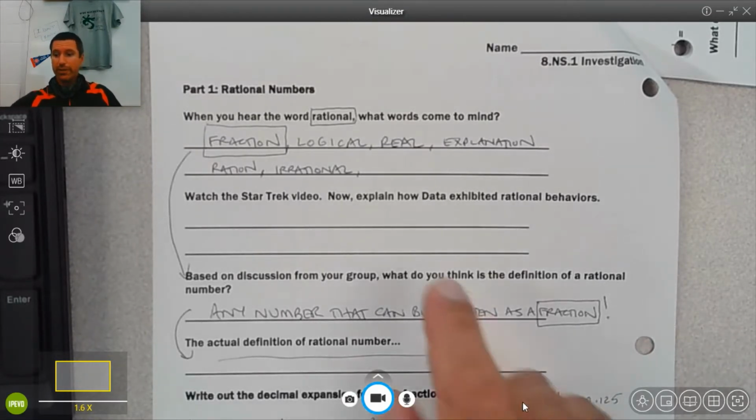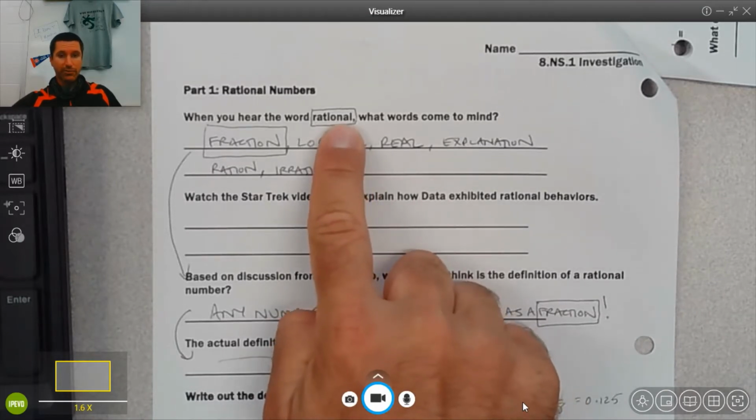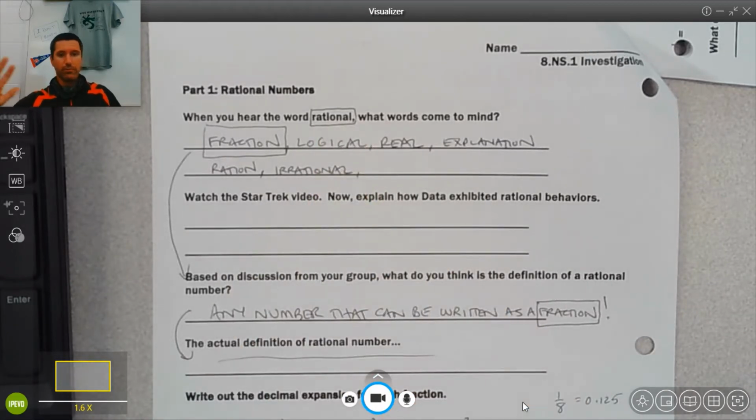First, we talked about what the word rational means in any sense, mathematical or real world. And these are the words that the students threw out there. So we got fraction, logical, real. Somebody limited the word down to ration because they thought of rational. I heard the word rational, which is cool. And then somebody else thought of irrational, which is basically the converse of rational.